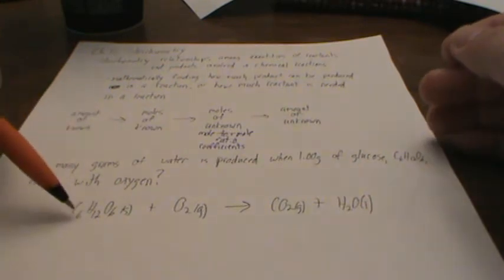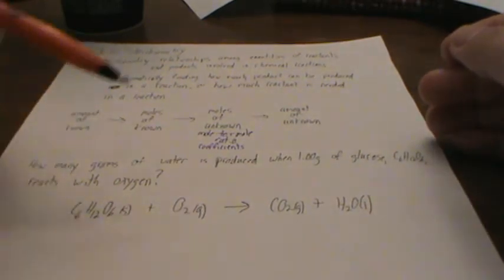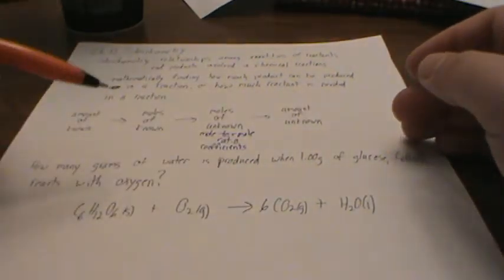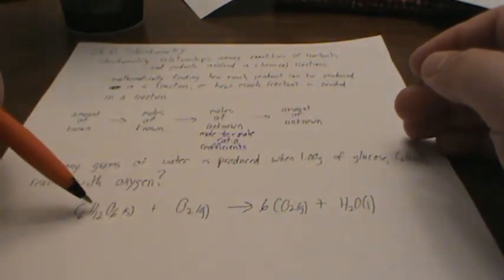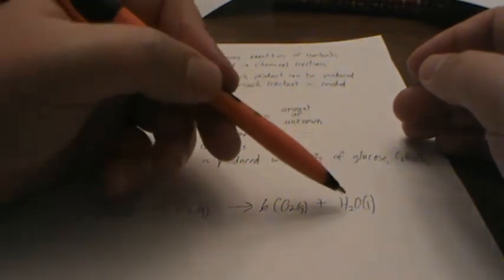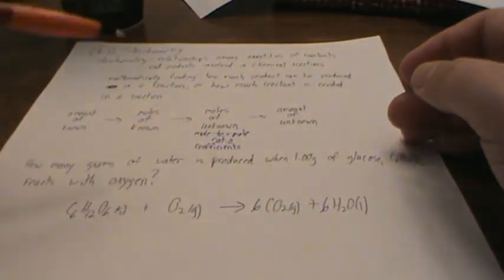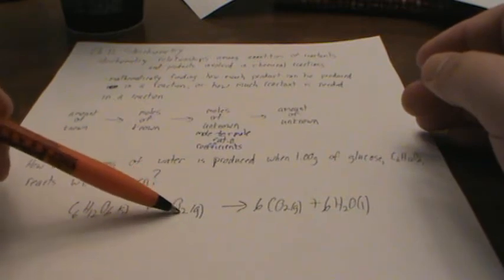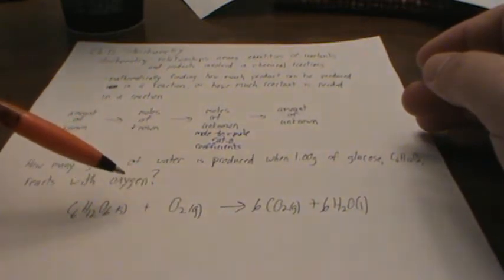So figuring it out, well, we have 6 carbons on the left-hand side. We have 1 carbon on the right, so I'm going to put a coefficient of 6 right there. Go to hydrogens. We have 12 hydrogens over on the left-hand side. We have 2 on the right, so I'm going to put a coefficient of 6 to get 12 on the right. Then oxygens. We have 6 plus 2, 8.